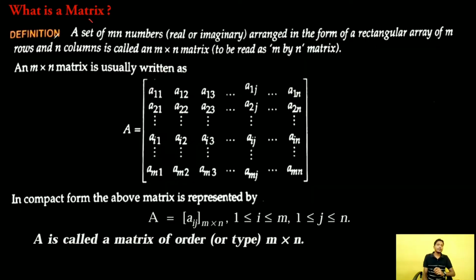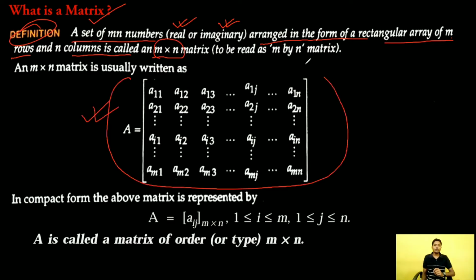First, what is a matrix? The definition of a matrix is a set of mn numbers, those numbers may be real or imaginary, arranged in the form of a rectangular array of m rows and n columns, and it is called an m by n matrix. And an m by n matrix is written in this form. This whole structure is called an m by n matrix.